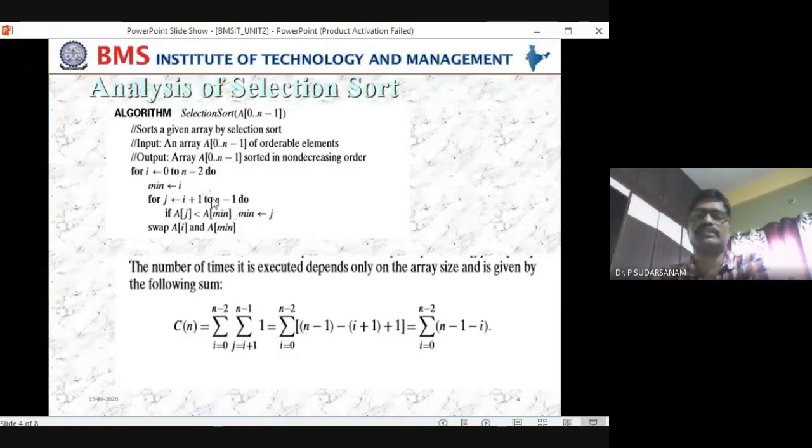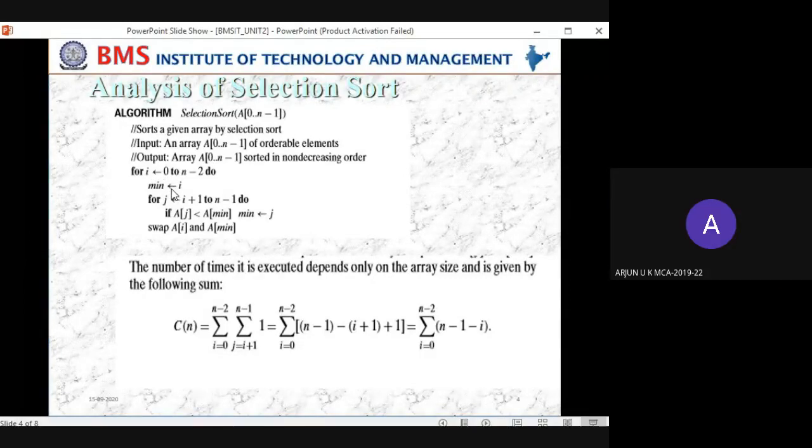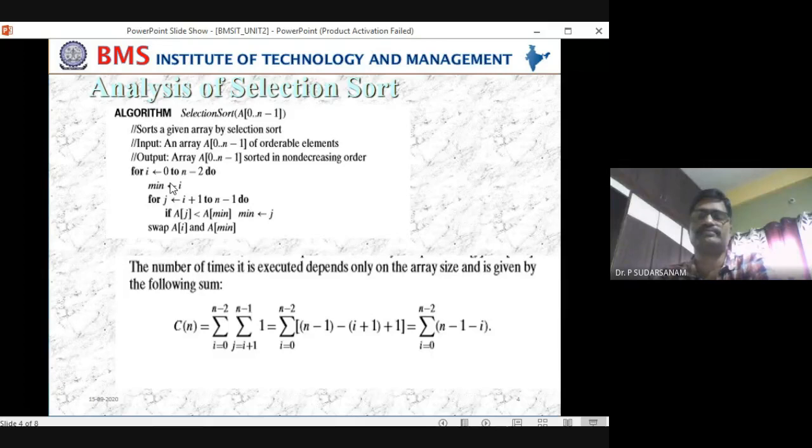Now, how to write the recurrence relation? First one is summation. Arjun, tell me, first loop, how to write it?